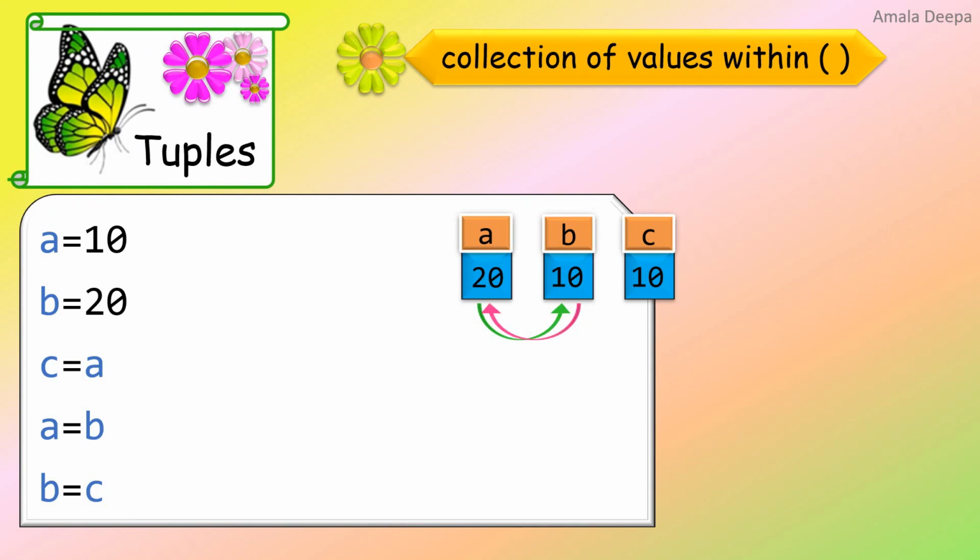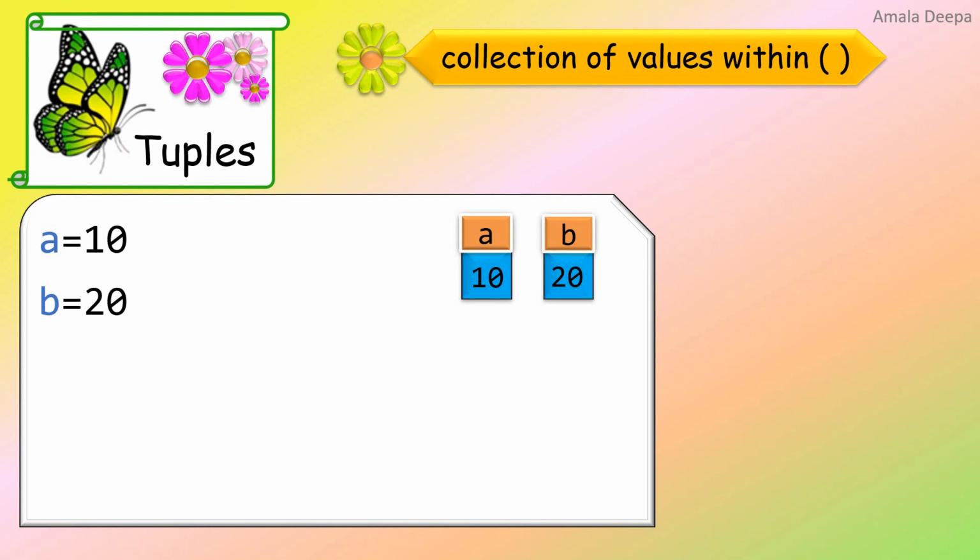In order to swap or interchange the values in two variables, I have to write 3 steps and also an extra variable C. But in Python, by using tuple assignment, I can swap the values of two variables in a single statement.